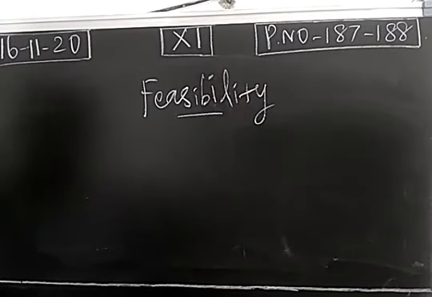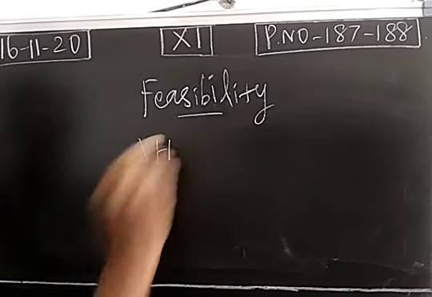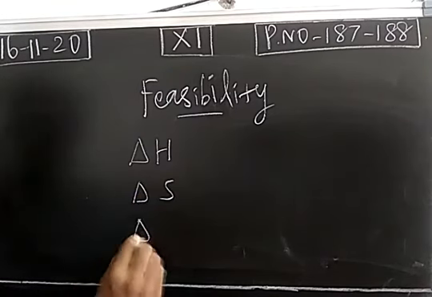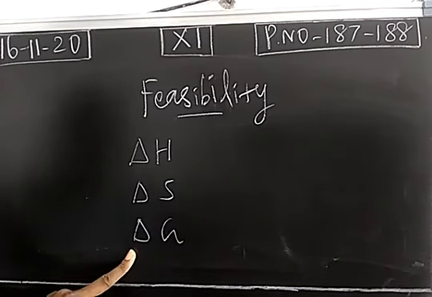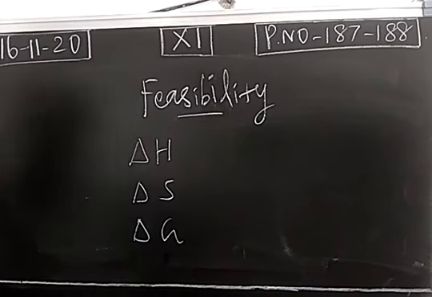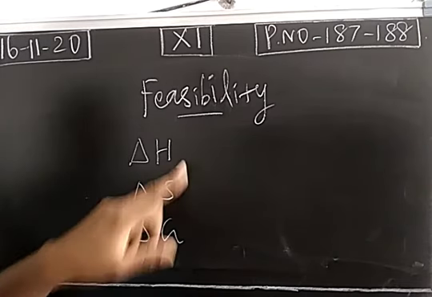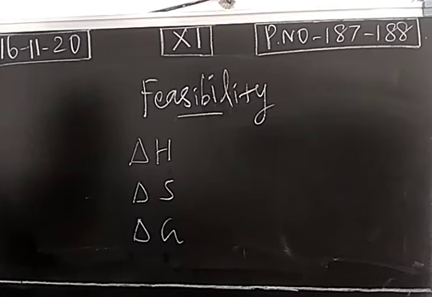We can find feasibility of the process. For that, we need thermodynamic data: enthalpy change, entropy change, free energy change. For a process, if free energy change is a negative value, then it will be a feasible process. So thermodynamics predicts feasibility of the process with the help of terms like enthalpy, entropy, as well as free energy. But the disadvantage is it will not predict the rate of the reaction, how fast the reaction is taking place. It cannot be predicted, and it has major applications in the equilibrium also.